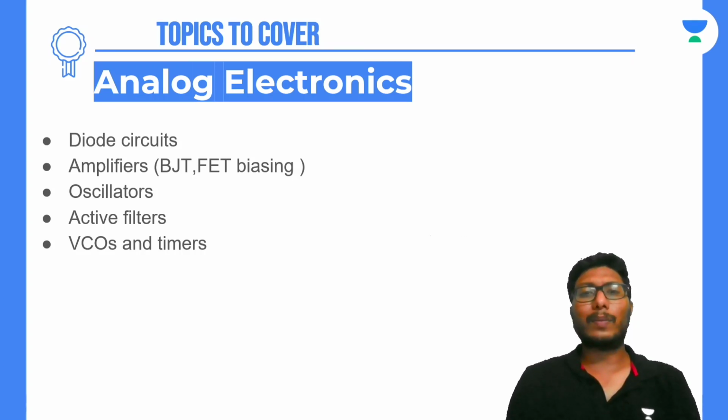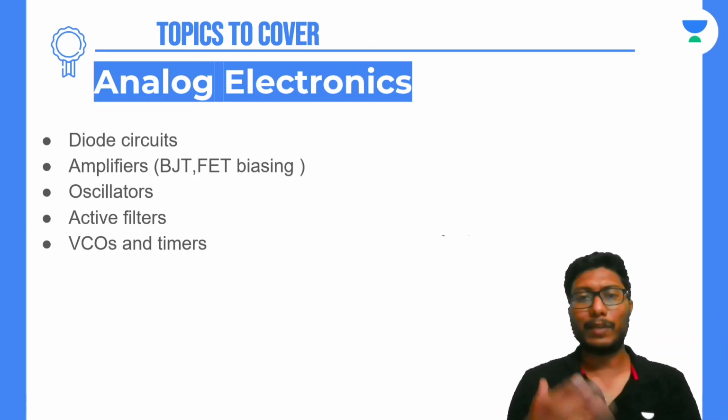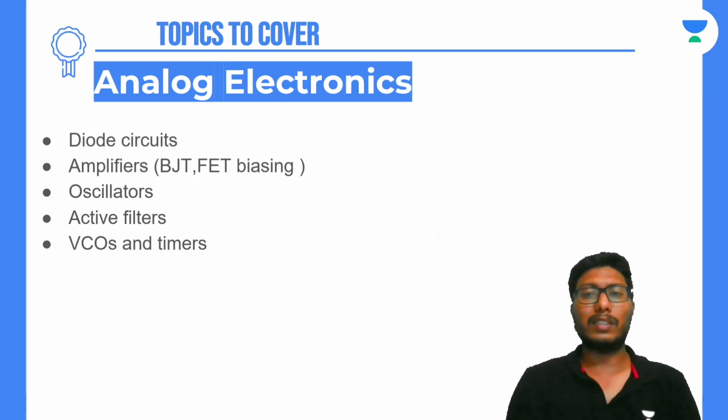And one more important topic for electrical engineers is clippers and clampers. So we have three shortcuts for solving these clippers and clampers. But these shortcuts are important for 1 mark questions only. Whatever shortcuts we have, we can use them to solve these problems, but those problems will mostly come for 1 mark. That is, if the diode is looking down, then the clamping will be downwards only. There will be 2 to 3 shortcuts for this topic, but they'll help you in solving only 1 mark questions.